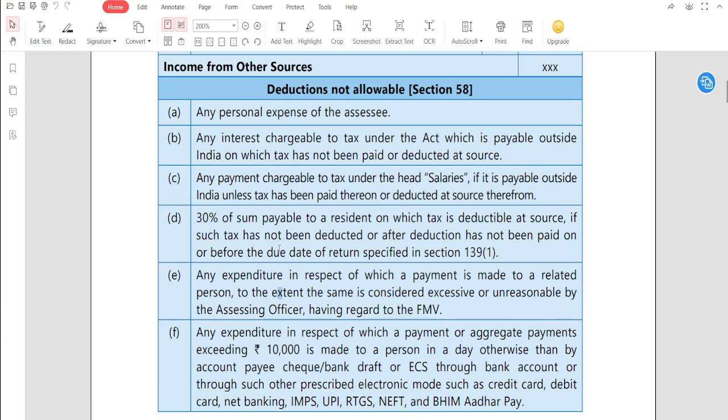Any expenditure in respect of winnings from lotteries and horse races is not allowed. 30% of the sum payable to a resident on which tax is deductible at source, if such tax has not been deducted or after deduction has not been paid on or before the due date. So guys, this is very important.